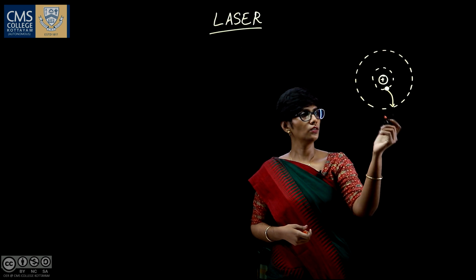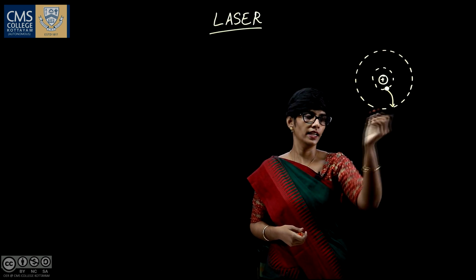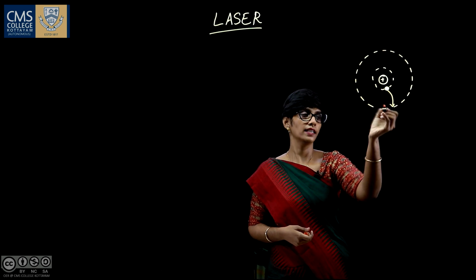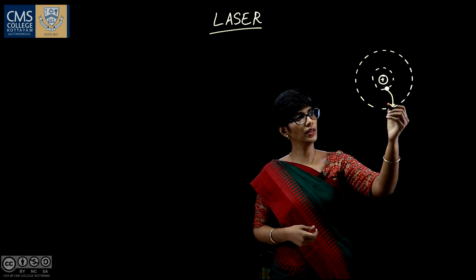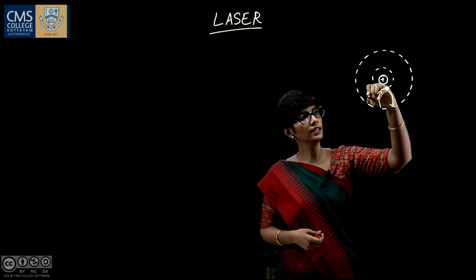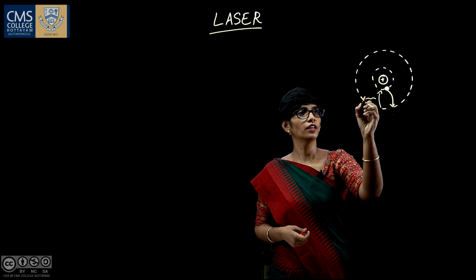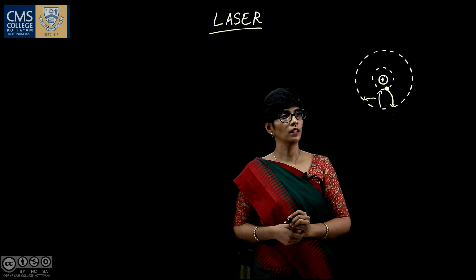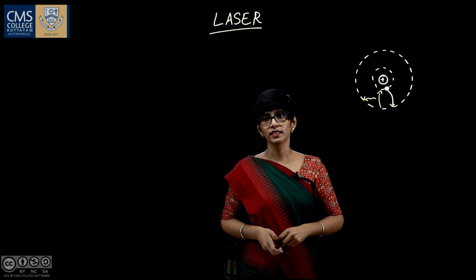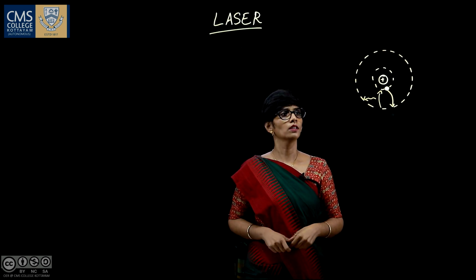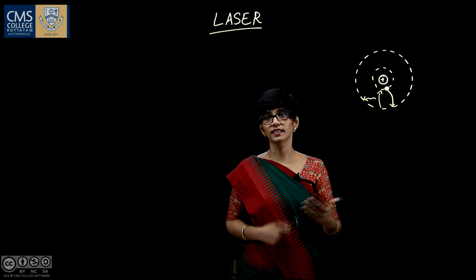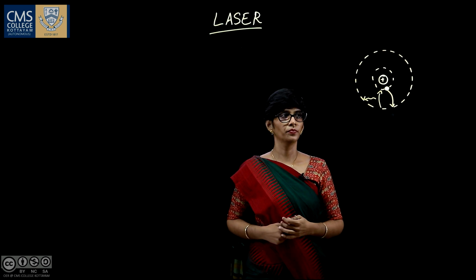So now the electron is in the higher excited state. It cannot stay in the excited level for a long time. So what happens? It makes a downward transition, releasing the energy in the form of a photon. So this is the case of an atom. When we talk about a material, there are so many similar atoms. Hereafter we will be saying atom excite and atom de-excite.